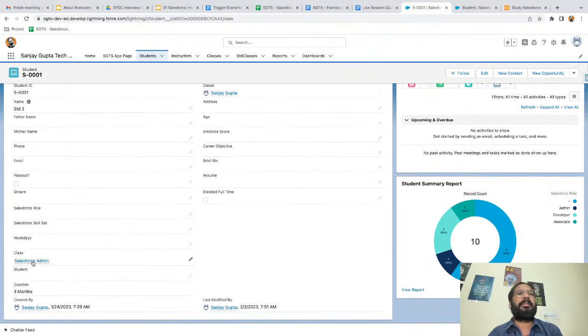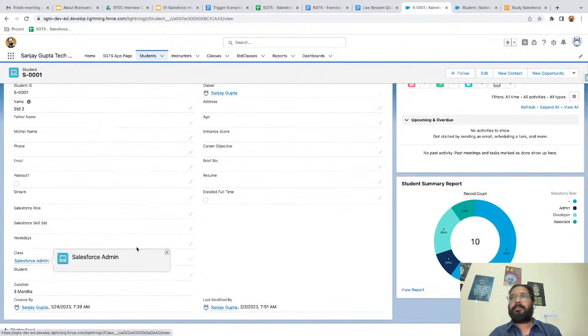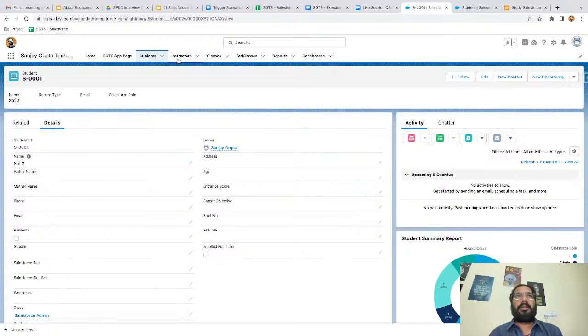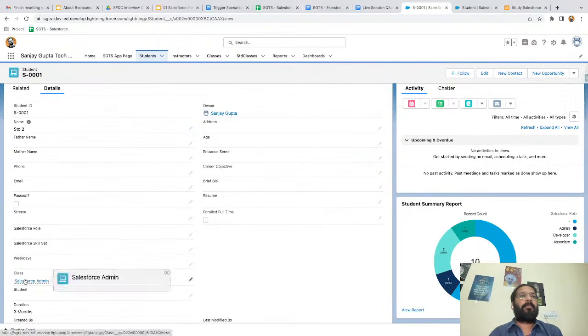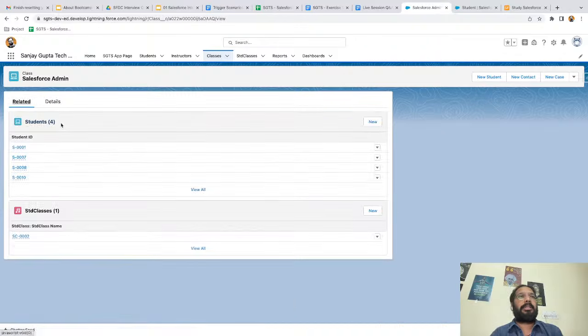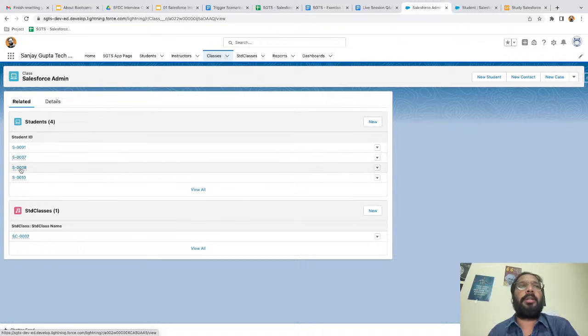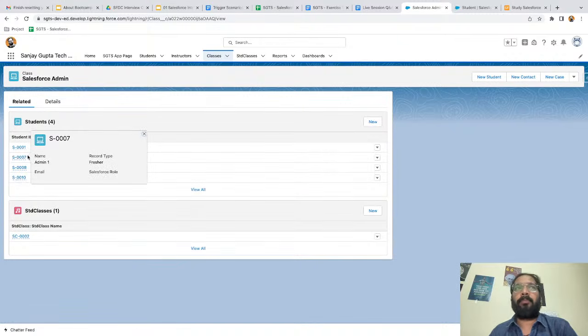You can see its related class, the parent record, but you are not able to see all the students related to this class on this record. That you can see by going to the class under the related list. So this class has 4 students. Now my requirement is, if I open any student record, I want to see all the remaining student record information on that student record itself.